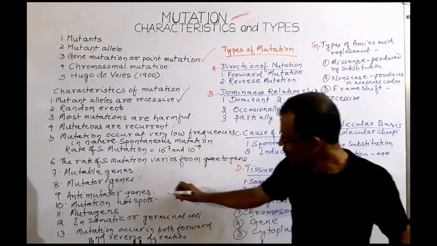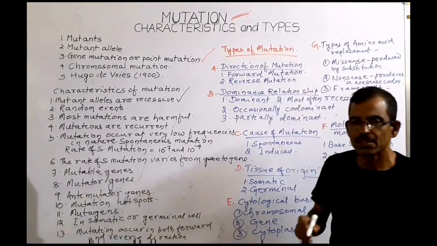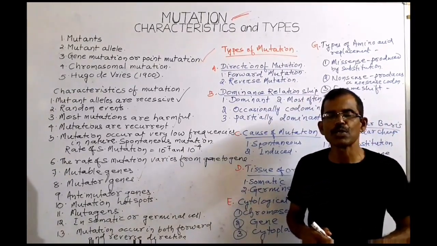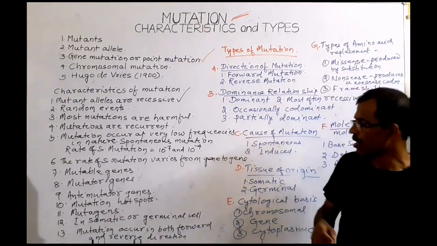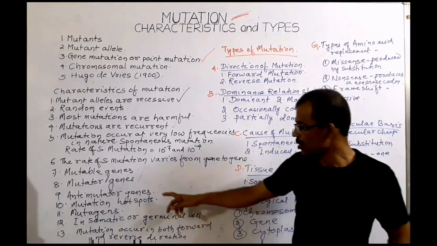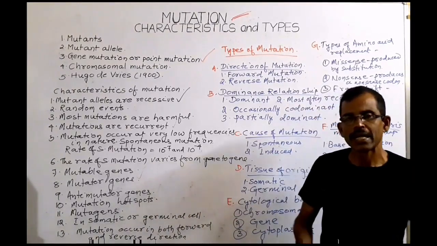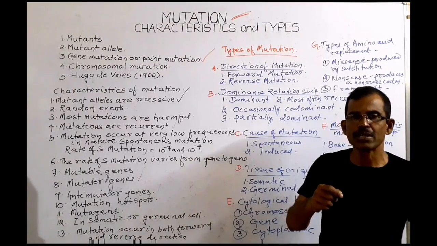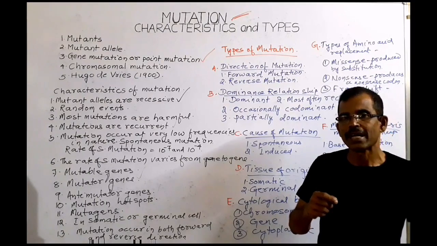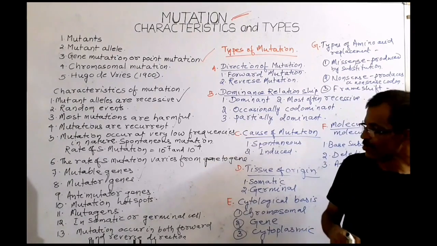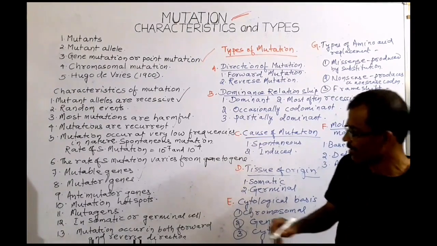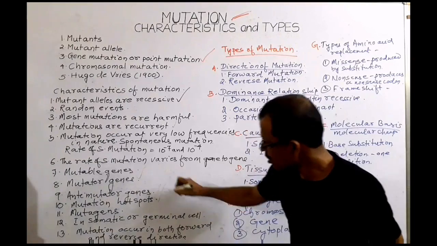What are anti-mutator genes? The genes that suppress the mutation of other genes present in the genome are called anti-mutator genes. There are specific sites within various genes that exhibit an exceptionally high rate of spontaneous mutation. Such specific sites are called mutation hotspots.